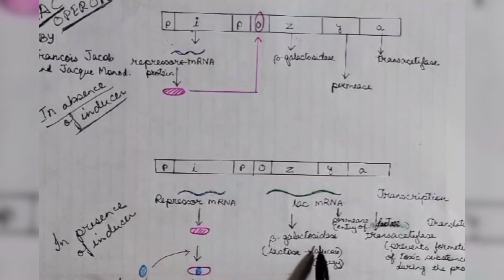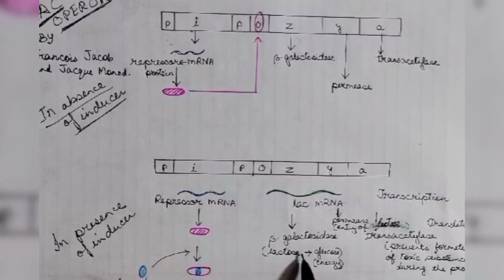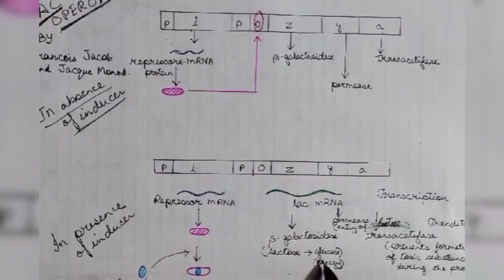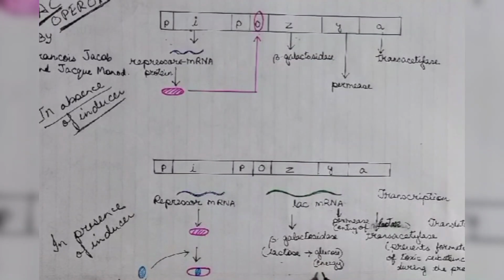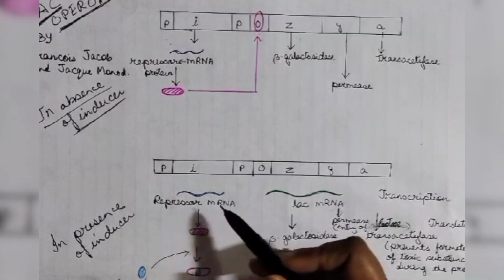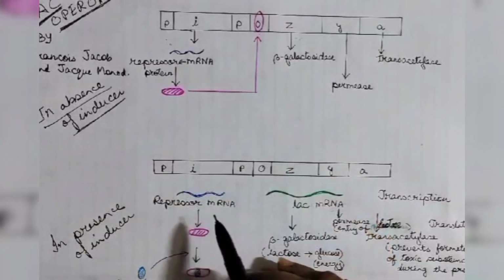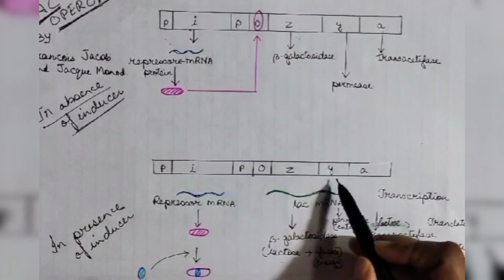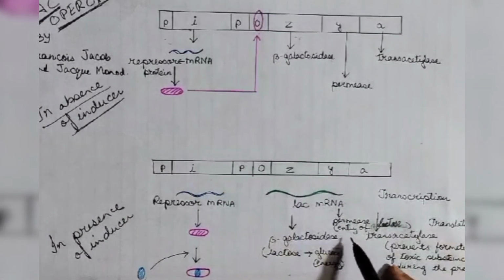Beta galactosidase's function is to convert the lactose into glucose. Now this glucose will be broken down to produce energy that will be used up by the bacteria for the transcription process. The Y gene codes for the permease.